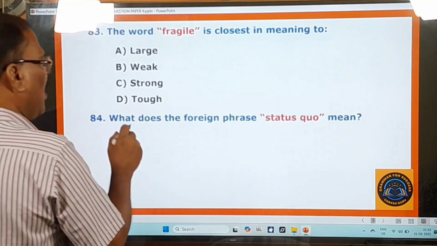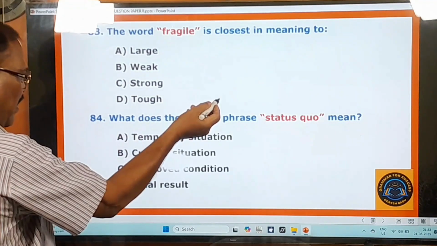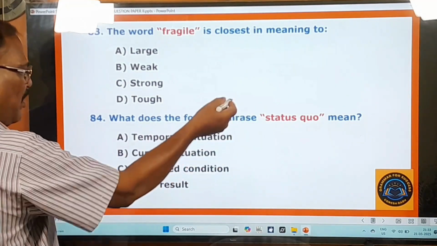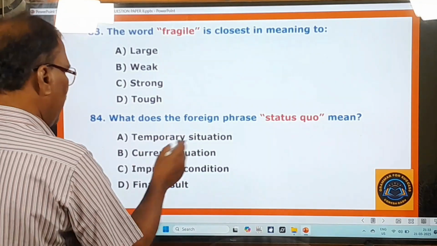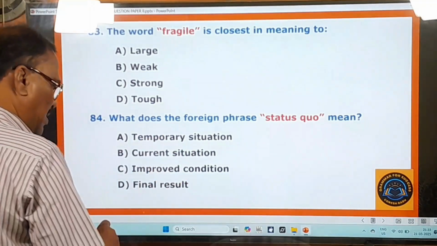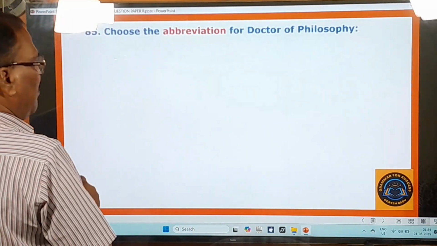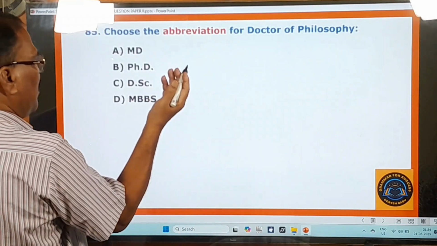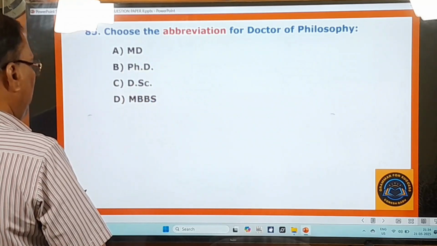84th question. What does the foreign phrase status quo mean? You know this very well. Very recently, I have uploaded a video on the foreign phrases and expressions: temporary situation, current situation, improved condition, final result. 85th question. Choose the abbreviation for Doctor of Philosophy. Doctor of Philosophy is called MD, PhD, DSC, MBBS.